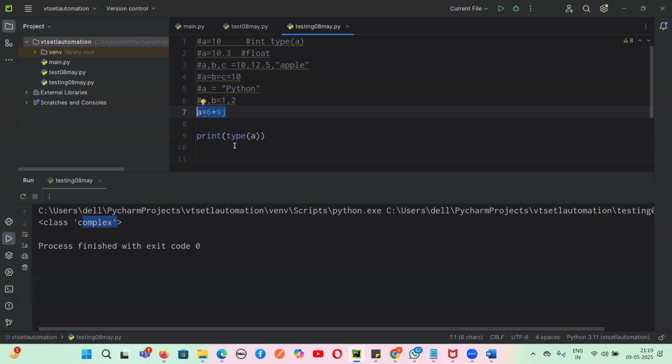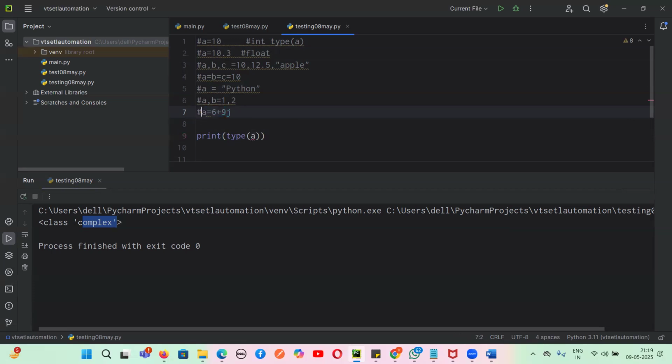So there are three kinds of numbers. I told you there are three kinds of numbers. One is the integer, another is the float, and another is the complex number. This is a simple integer, this is a simple float, and this is called a complex number, A plus BJ. Are you able to understand what a complex number is? Tell me, guys, yes or no? Yes, we can understand.